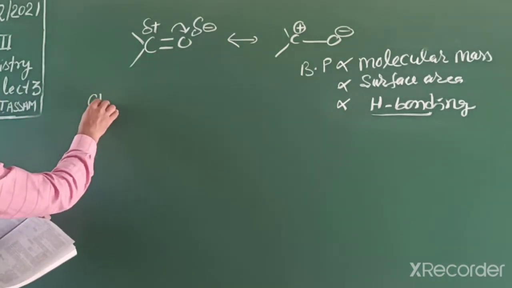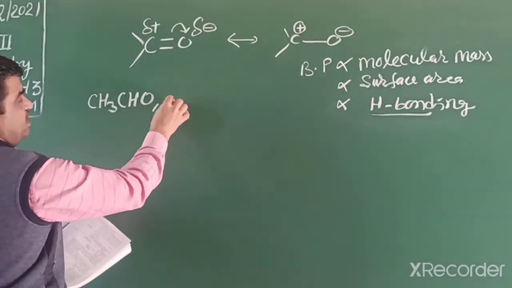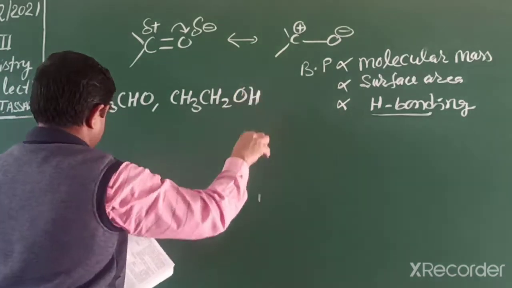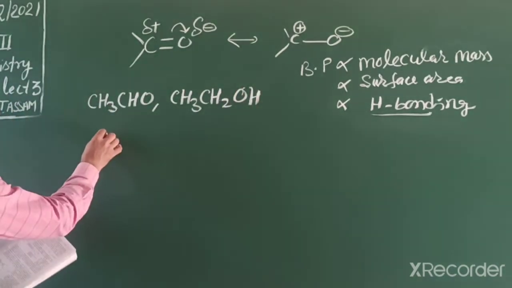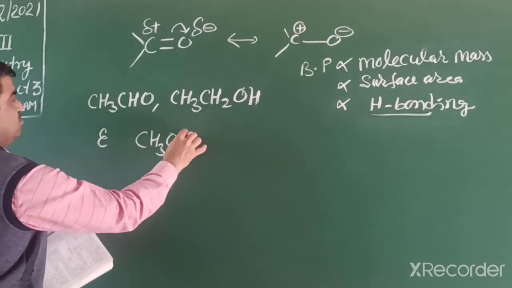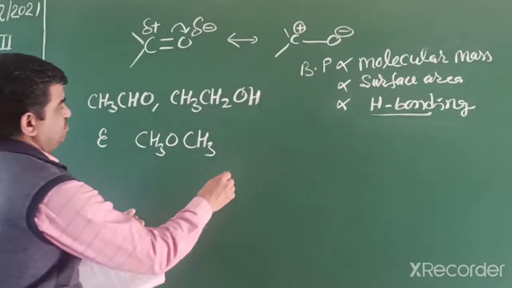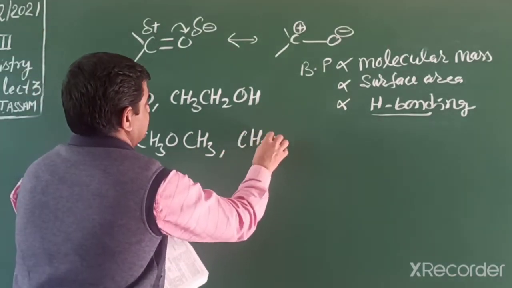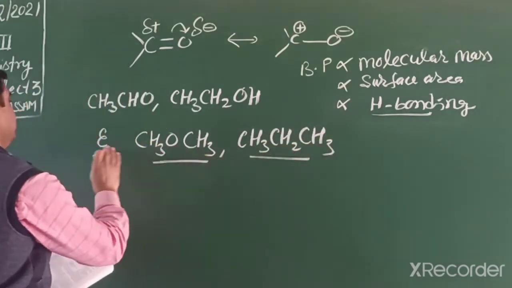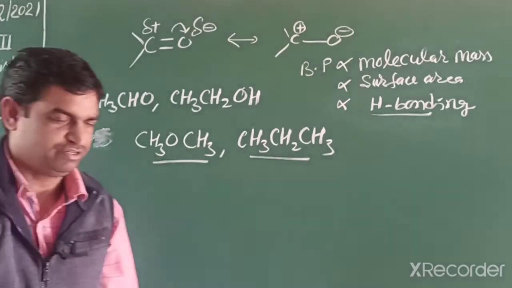The first one given is ethanol, then ethanal, methoxymethane, and propane. These compounds are given, and we have to arrange them in increasing order of boiling point.